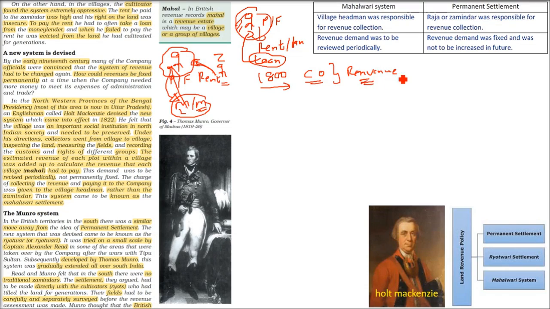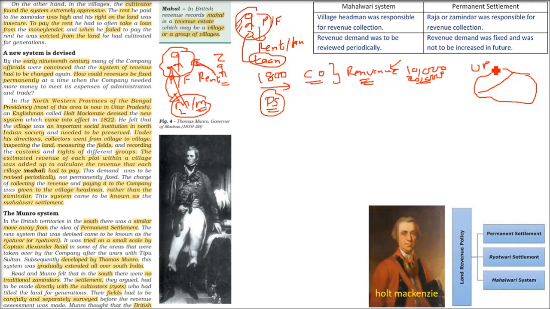See, the company was not interested in what is happening to the zamindar or what is happening to the peasant farmer. They just wanted this 10,000 to be made 20,000. They wanted to increase the amount. They were not interested in others. But with the permanent settlement, they had fixed the revenue. They will always get 10,000 whatever happens. So now they need to be able to increase it also or decrease it also. So they have to devise a new system, and these systems are Mahalwari and the Rayatwari.